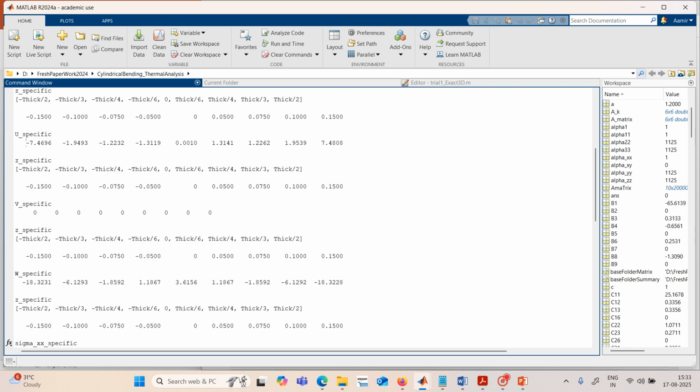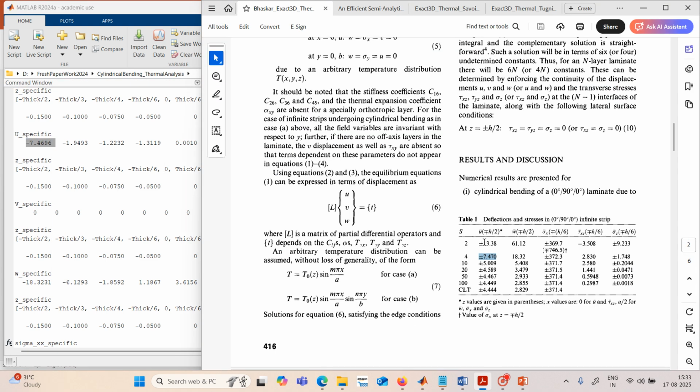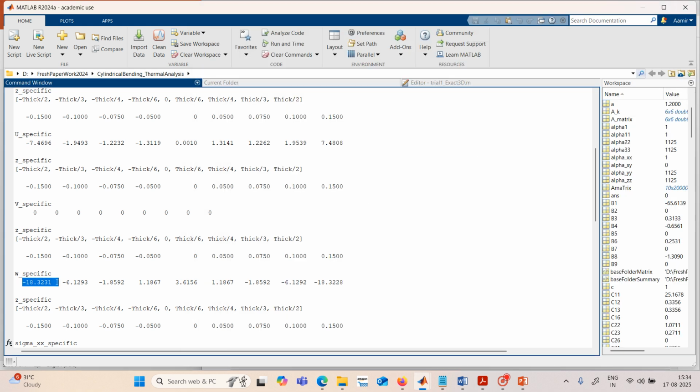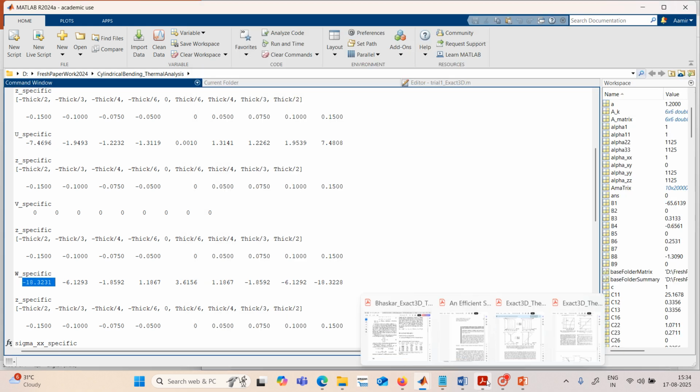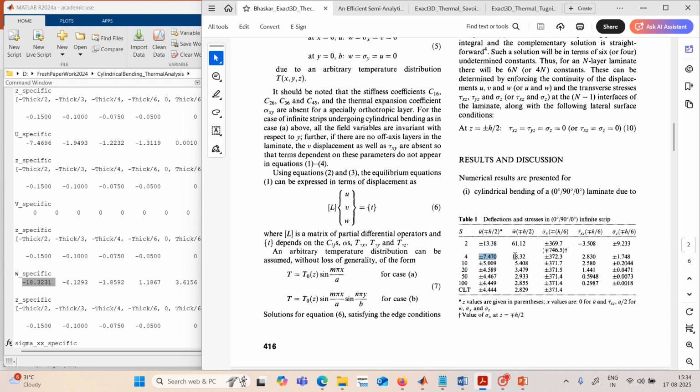The second digit he has taken, so you can see 7.47. Then V is not there because V is 0. Then W bar, that is the transverse displacement. You can see here W is minus 18.32. So you can check here, W is 18.32, exactly matching.